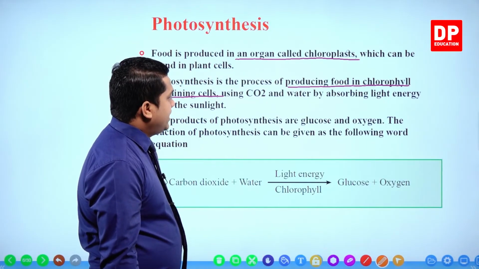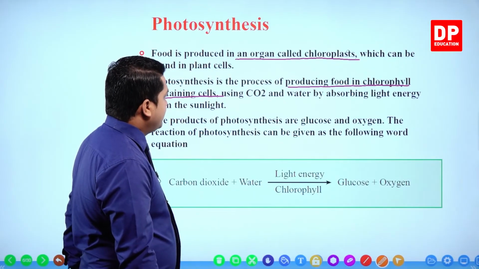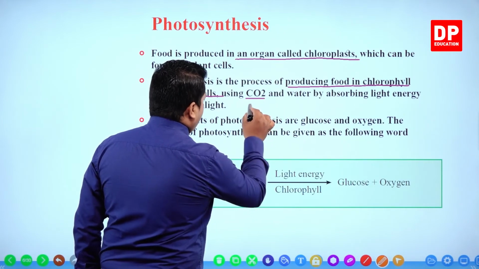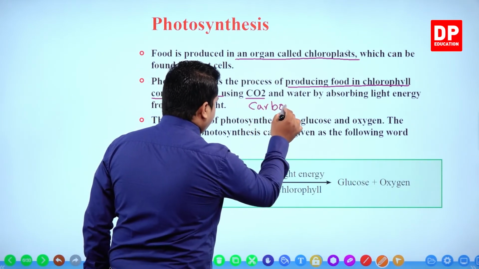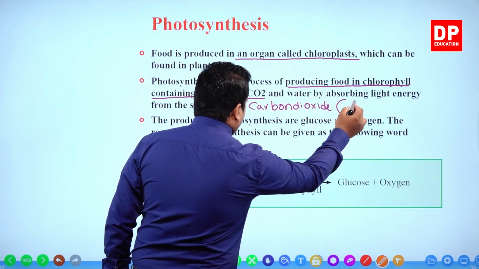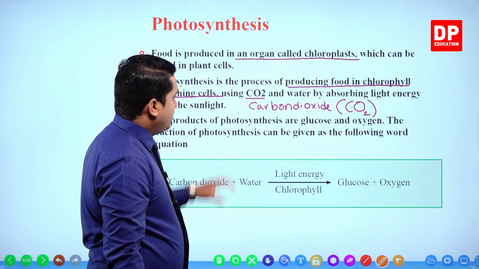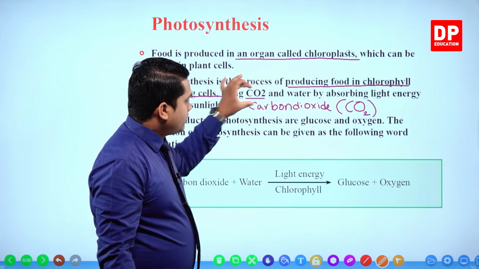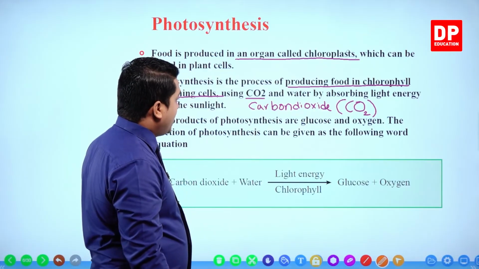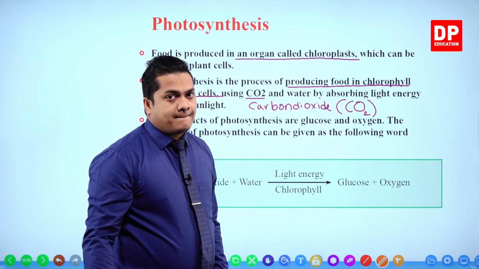Using carbon dioxide and water by absorbing light energy from the sunlight. So this is CO2, carbon dioxide. Actually, it is written as CO2 not in a straight row, but you have to write the 2 down below, like this.